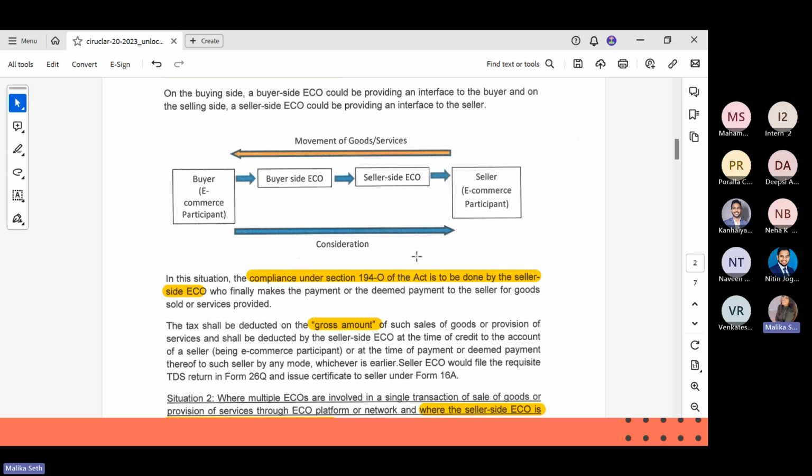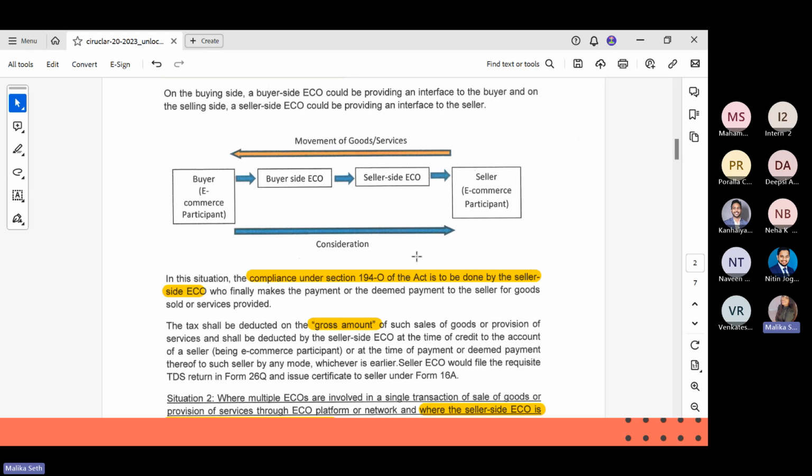So I'm not specifically sure, since Flipkart obviously comes on the buyer side ECO, but there is a Flipkart for the sellers also to put their products on. So we are just taking Flipkart's two different versions. So the Flipkart with the consumer interface, we go on Flipkart, we order a product. So the remittance is through Flipkart.